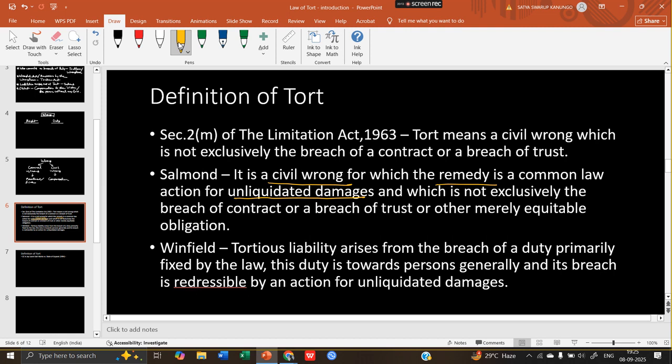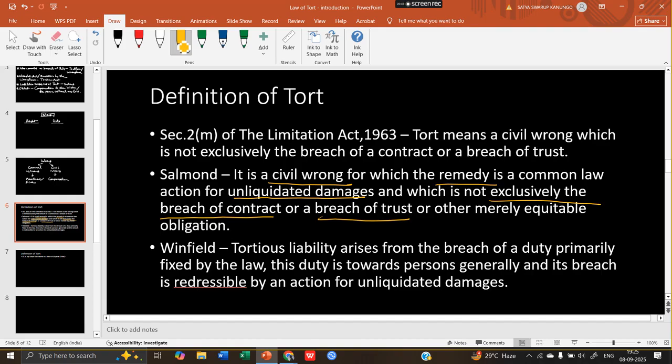So on unliquidated damages, it depends from place to place. We can't accumulate that: in this case this much compensation is granted, in another case there might be some kind of difference. This is not determined, and it is not exclusively the breach of contract or breach of trust. This is some important thing. I will discuss it. Even Winfield's definition is also pretty much similar to Salmond.